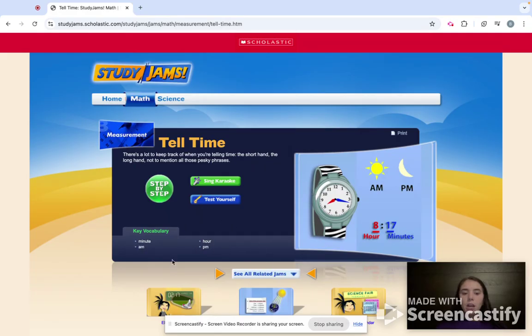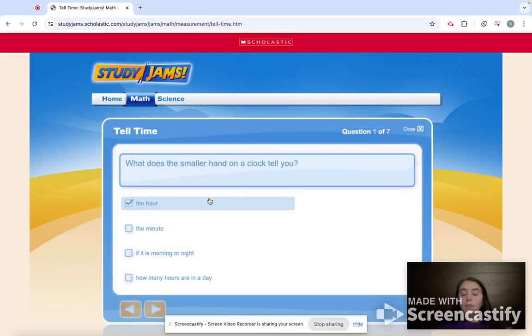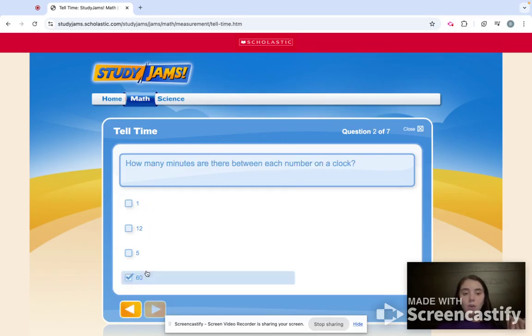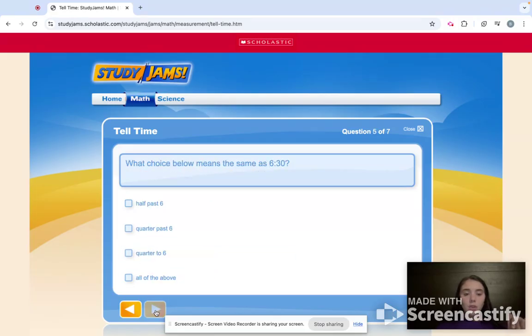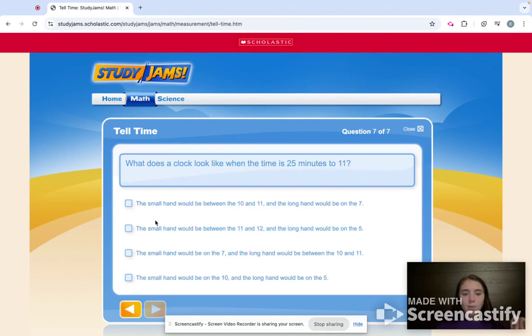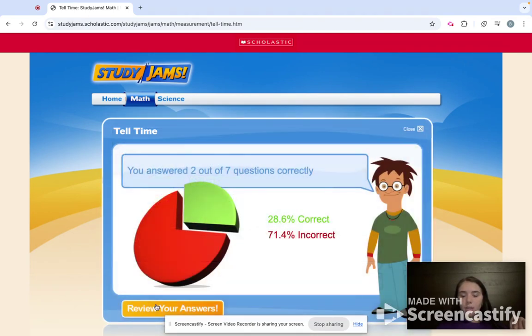And then there's also a test yourself. This is a button that pops up on all of the different topics for StudyJam. So I'm just going to go through. This is also one of my favorite parts. So you could use this as an assessment in your classroom. I think that would be great, especially just a quick little recap on what the students have learned.